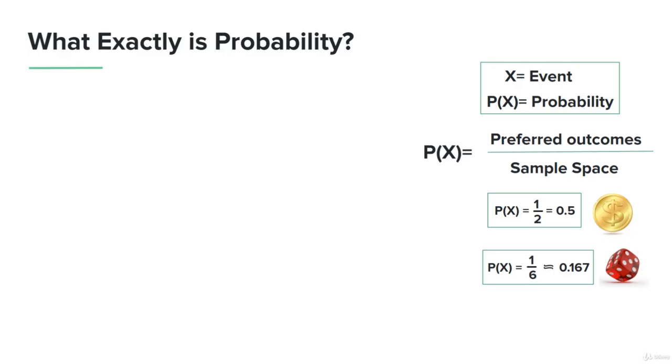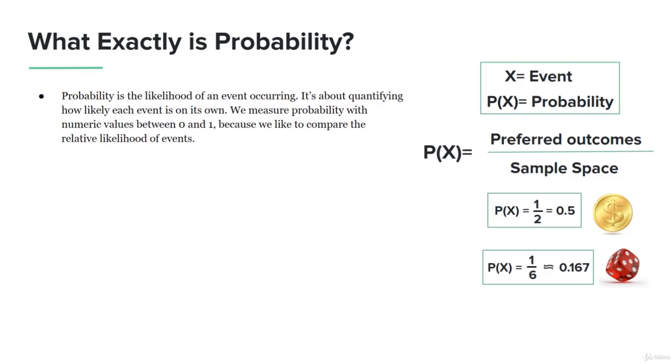So what exactly is probability? Probability is the likelihood of an event occurring. Very simple. It's the probability of something actually happening. It's about quantifying how likely each event on its own would happen. We measure probability with numeric values between 0 and 1 because we like to compare the relative likelihood of events actually happening.